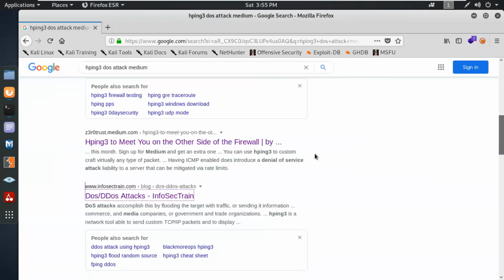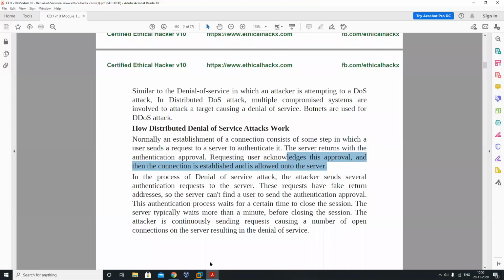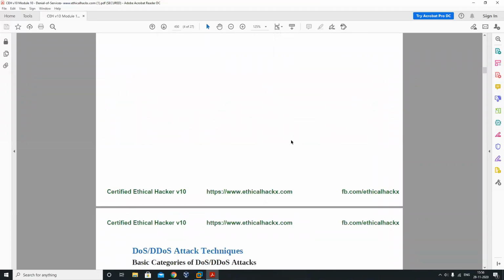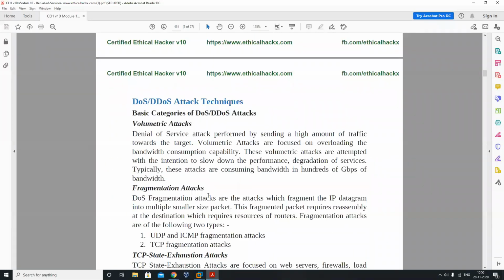So I hope you guys are familiar with the hping3 command. And if we look for further tools, just like how the distributed denial of service works over here, you can come to the bottom side and see what the different types of DoS attacks we can perform are.